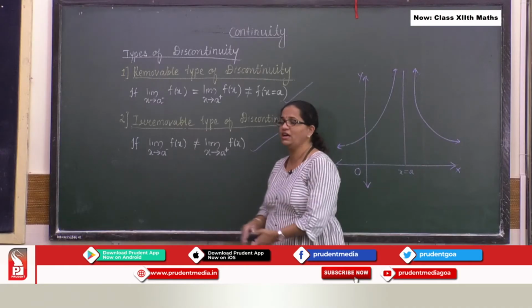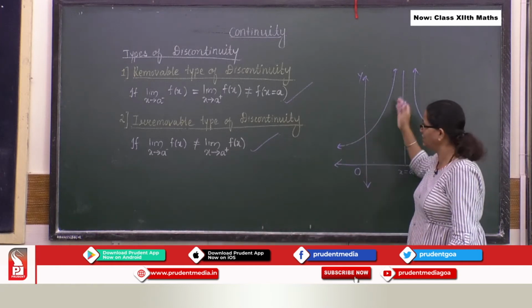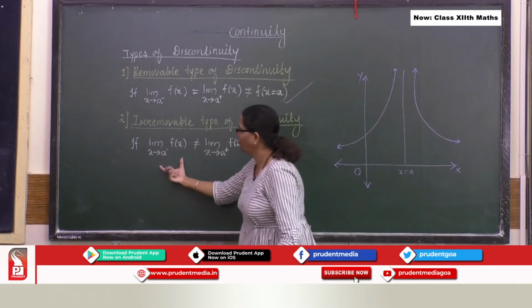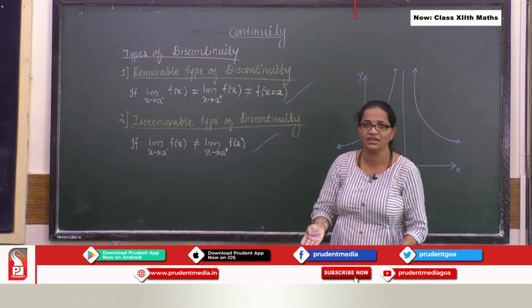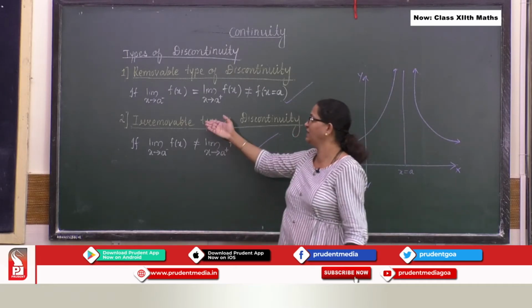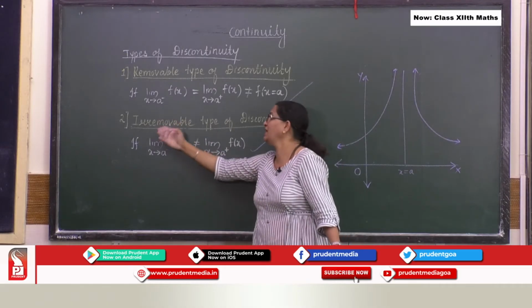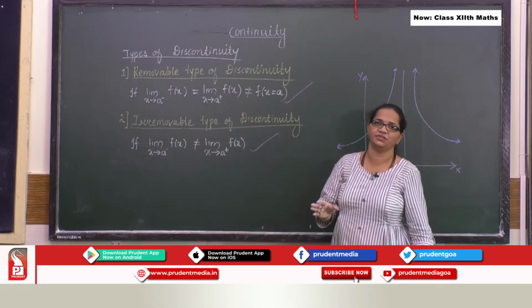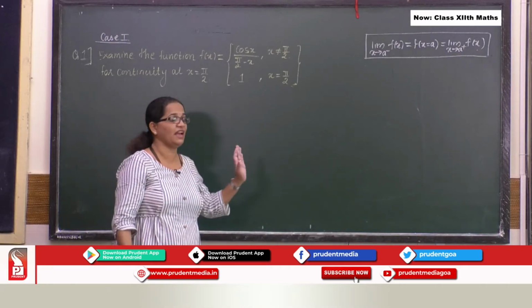Okay, so over here if you get the condition where your left hand limit does not exist, your right hand limit does not exist, or both the limits do not exist, again it is what kind of discontinuity? It is irremovable kind of discontinuity. Let us discuss problems based on what we have learned.